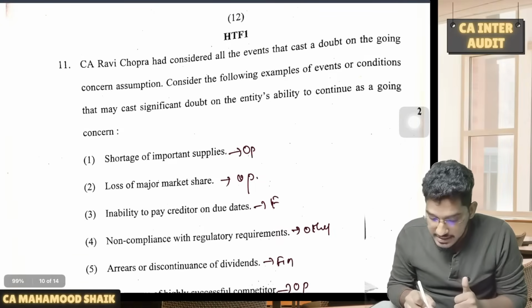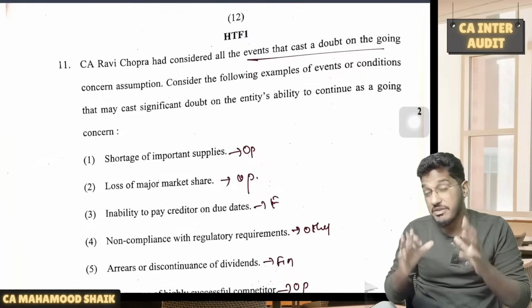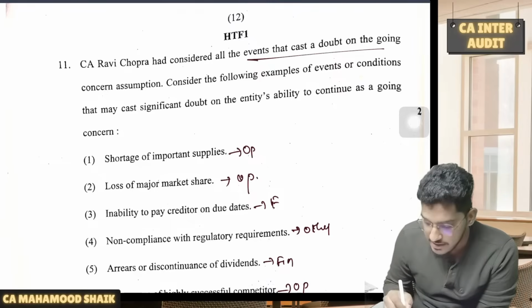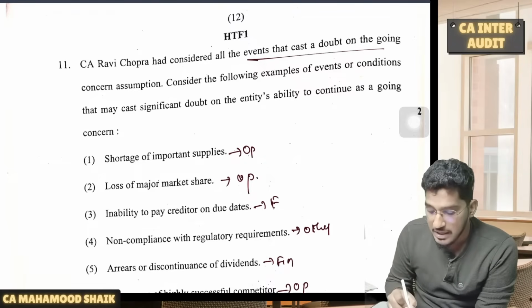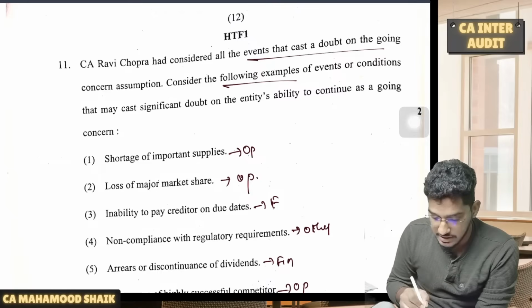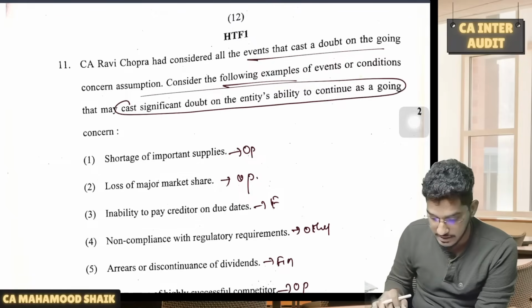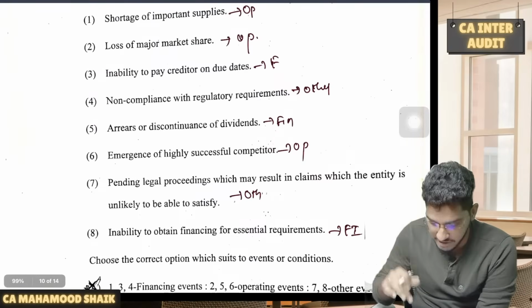Next one. CA Ravi Chopra has considered all the events. This is an interesting question once again, guys. See, from the 500 series, how many questions are tested? CA Ravi Chopra has considered all the events that cast a doubt on the entity's ability to continue as a going concern. Consider the following examples of events or conditions that may cast a significant doubt on the entity's ability to continue as a going concern. Now they have given indicators. They are asking you to find out the classification.